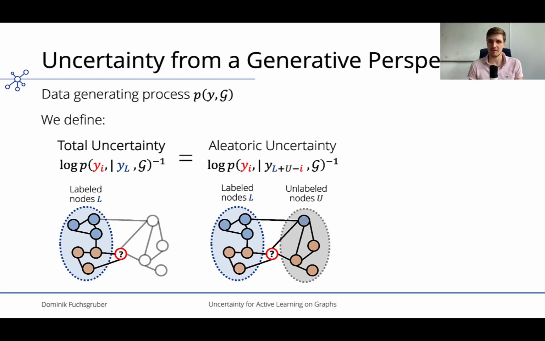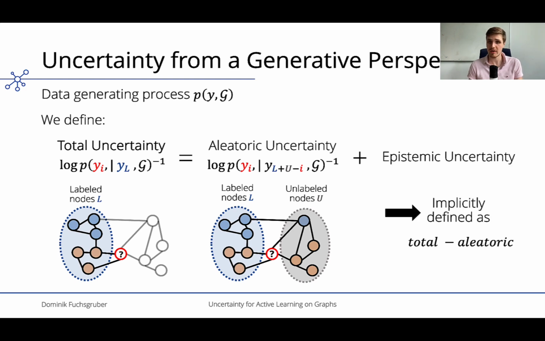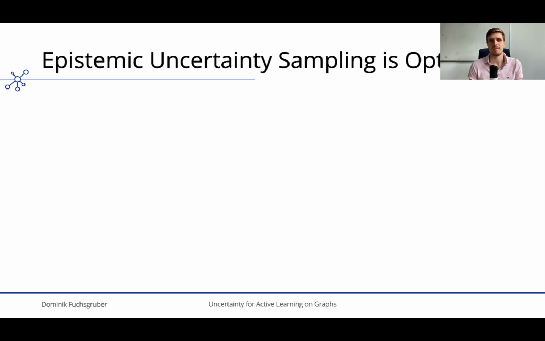Note that in practice, we do not have this information about these unlabeled nodes. Following the well-established notion of uncertainty being additive, this implicitly defines the epistemic uncertainty as the difference between the total and the aleatoric uncertainty.